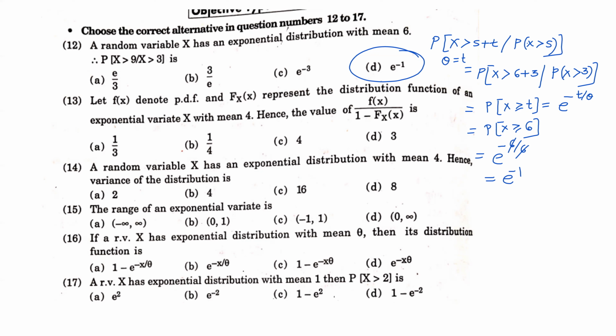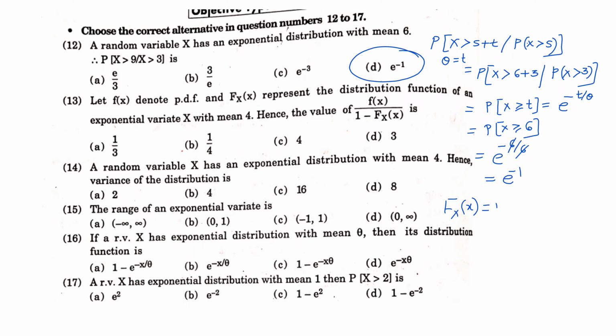What we have here is f(x), a PDF, the probability density function, and F(x) representing the distribution function. An exponential variate x with mean 4. Now, what is the PDF and F(x)? We know the relationship: F(x) is the distribution function, and how do you write that distribution function?